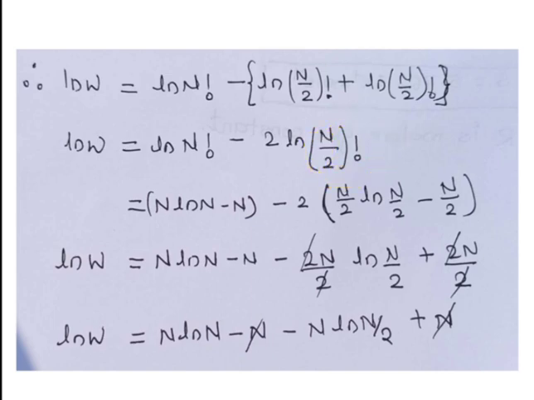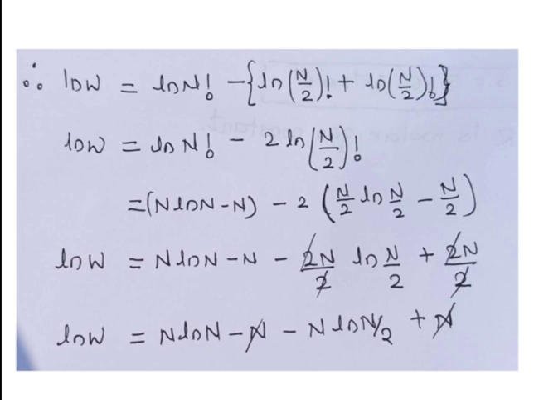Now, just apply the Stirling approximation to these two terms. By using Stirling approximation, we can simplify the factorial terms very easily. As we know the rule, we have seen in one lecture, ln of x factorial is equal to what? x ln of x minus x.